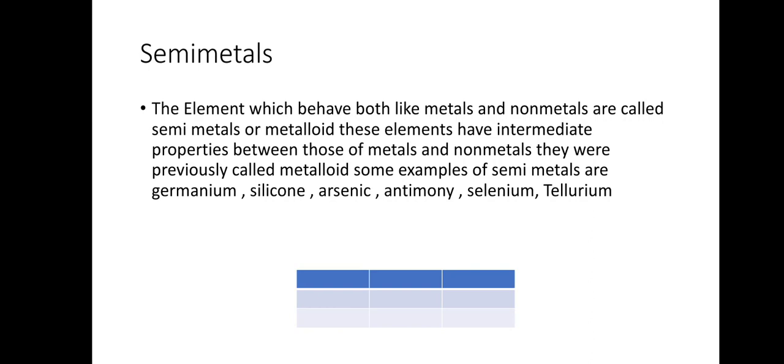So what are the examples of semimetals? The examples are germanium, silicon, arsenic, antimony, selenium, tellurium. So these are the examples of semimetals.